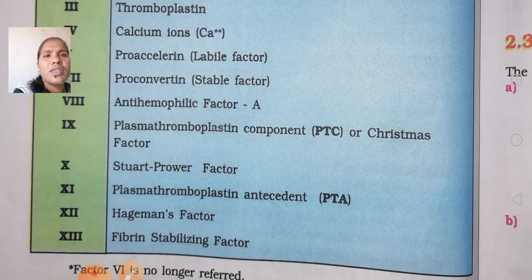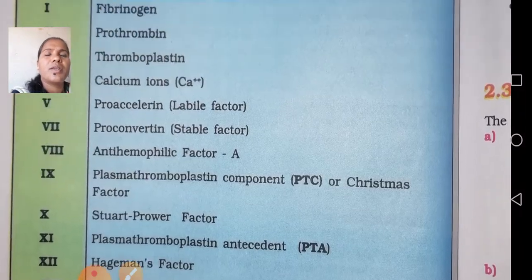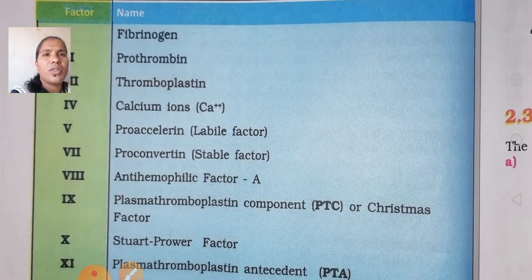Next, the Stuart-Prower factor; the 11th is plasma thromboplastin antecedent, PTA; next, Hageman factor; next, fibrin stabilizing factor. Factor 6 is no longer in use, it may not be there anymore. The remaining are all responsible factors for the clotting of blood in the human body. Is it clear?